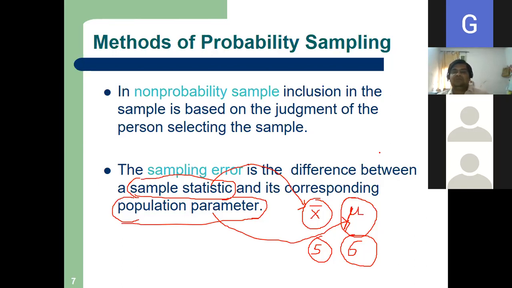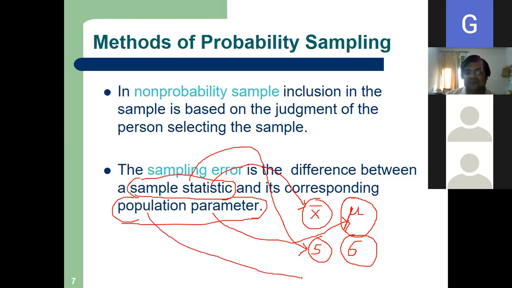Yes, very good. S is the sample standard deviation. Sigma is the population standard deviation. So sample statistic is S. Population parameter is sigma.